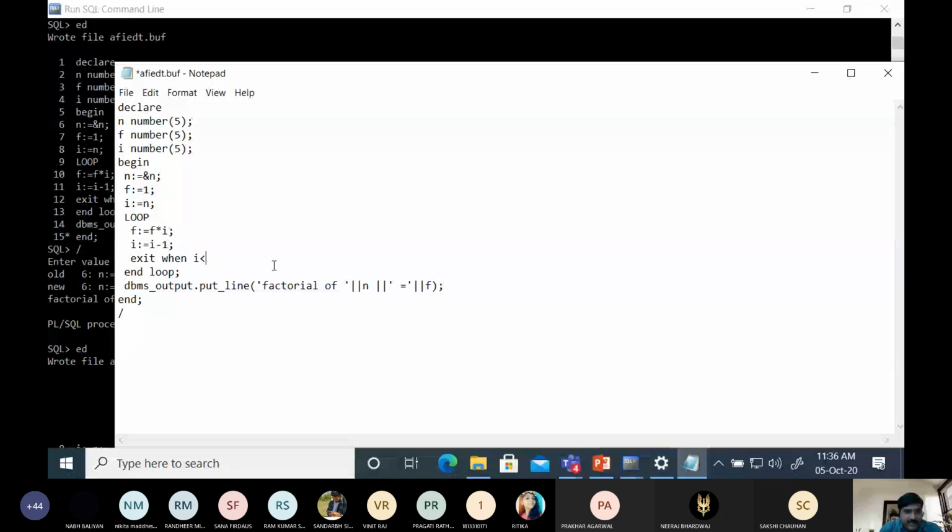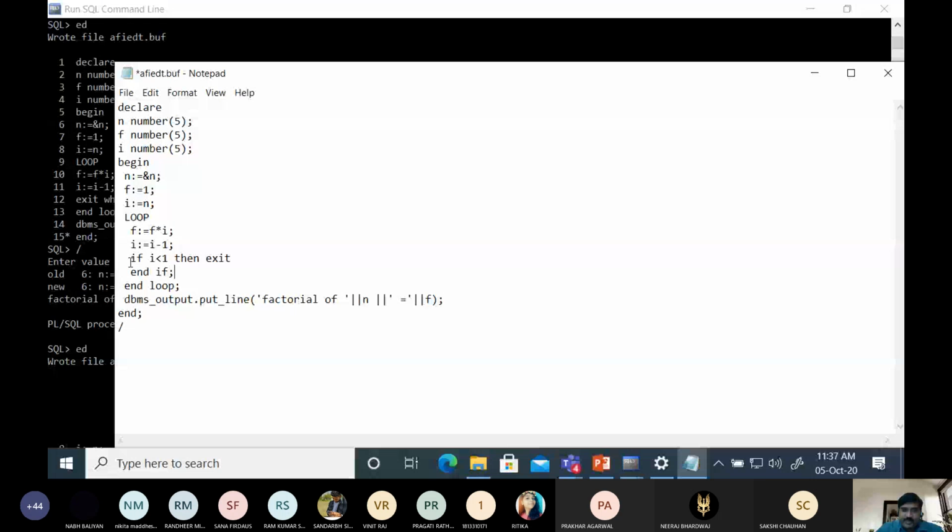Here we will write if I is less than 1, then exit, and we have to write end if. When we are using the conditional statement if, then we have to write end if. Through this conditional statement we can exit from the loop.